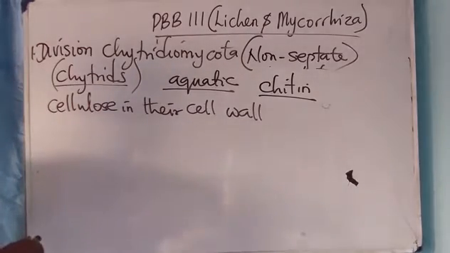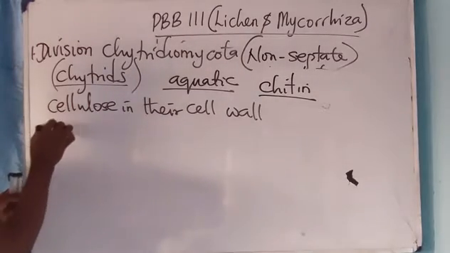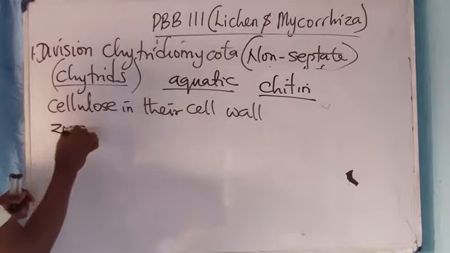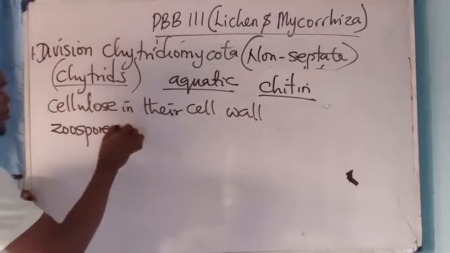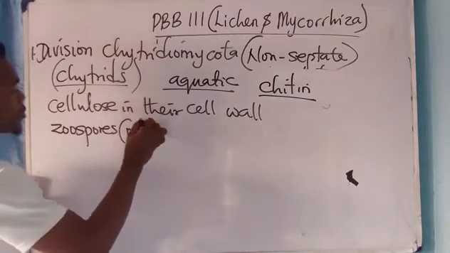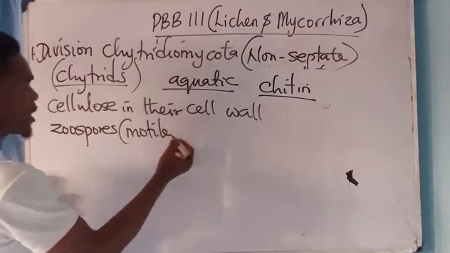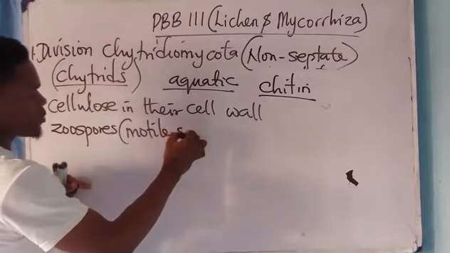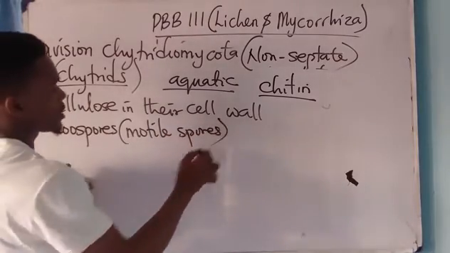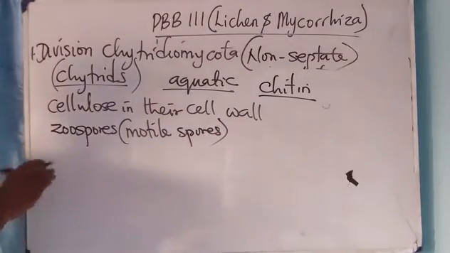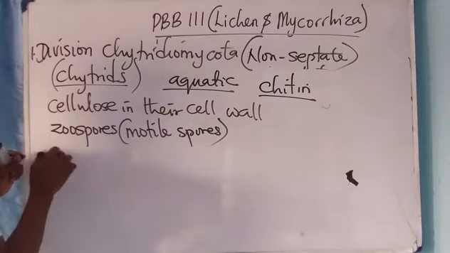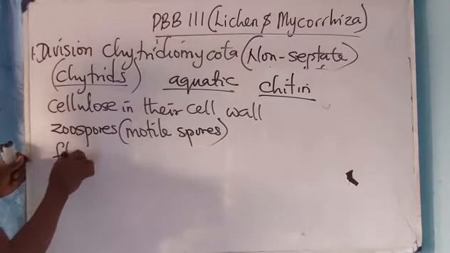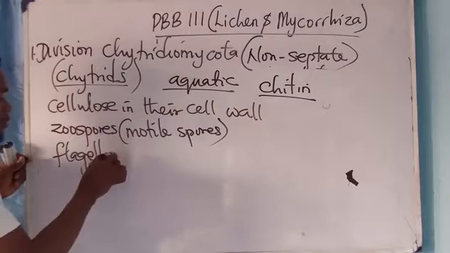Then apart from that, they have motile spores called zoospores. That is, the spores can locomote. These organisms also have flagellum, let me use flagella.